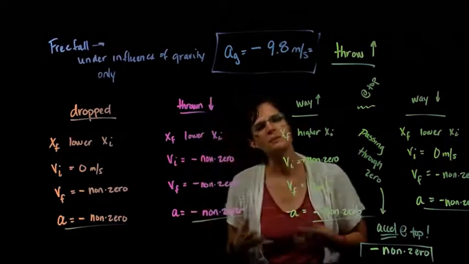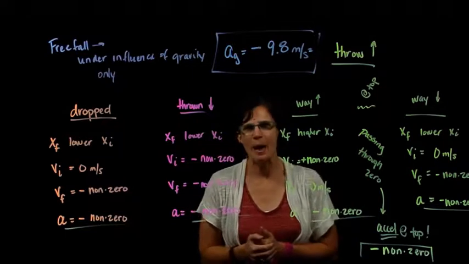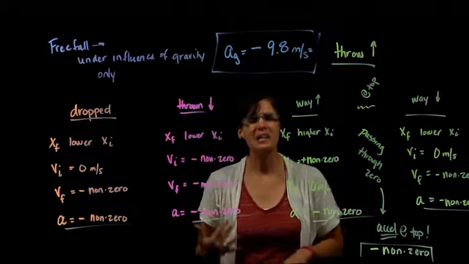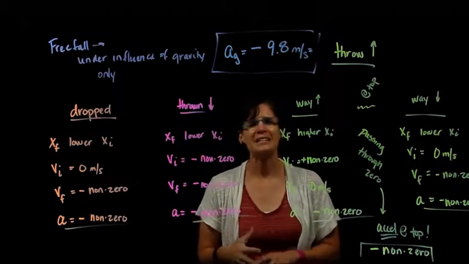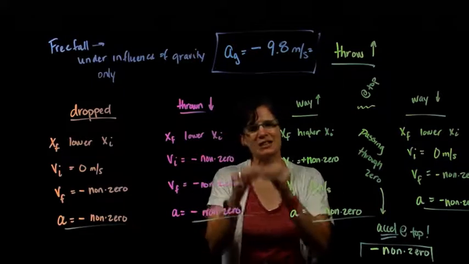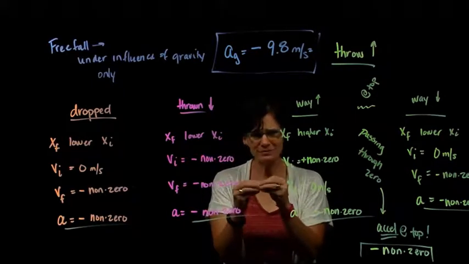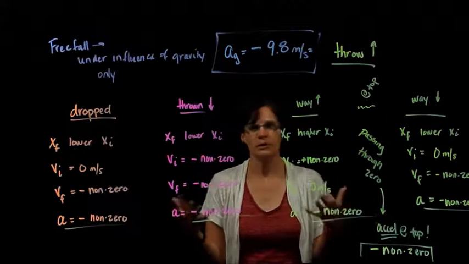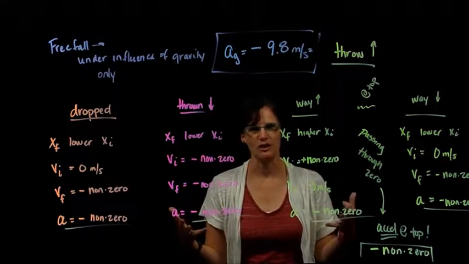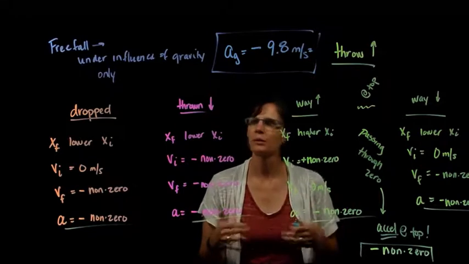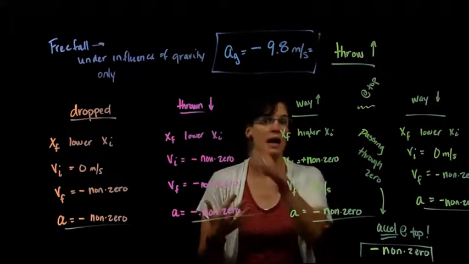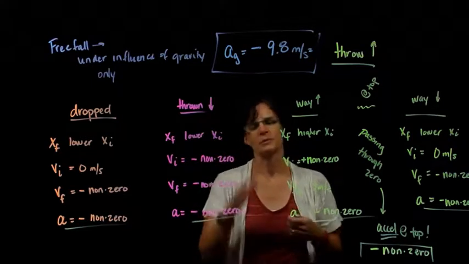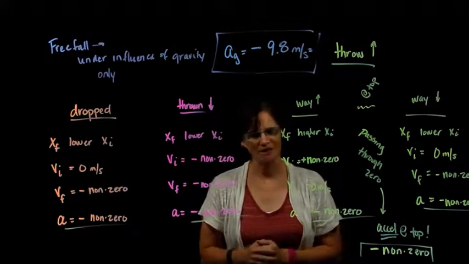When we describe an object's motion, and we've been describing an object's motion, the type of object isn't even a part of the consideration. We don't consider its mass. We don't consider its shape. We don't consider its size. Every object is just considered as a single entity, a single mass, a single thing, and the motion is described based on other variables: the positions, the velocities, and the acceleration. The same is true in free fall until we get to a point where air resistance comes into play, and we are no longer in free fall because there's another influence, air. All objects will experience that same acceleration due to gravity, regardless of their shape, size, and mass.